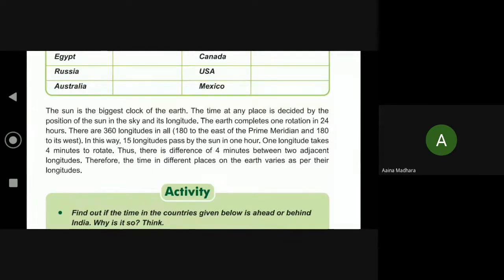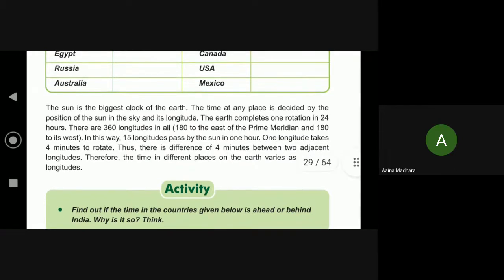In this way, 15 longitudes pass by the sun in 1 hour. One longitude takes 4 minutes to rotate. Thus, there is a difference of 4 minutes between two adjacent longitudes. Therefore, the time at different places on the earth varies as per their longitudes.